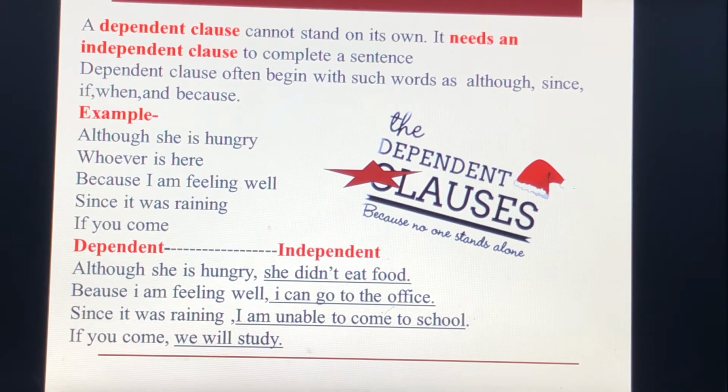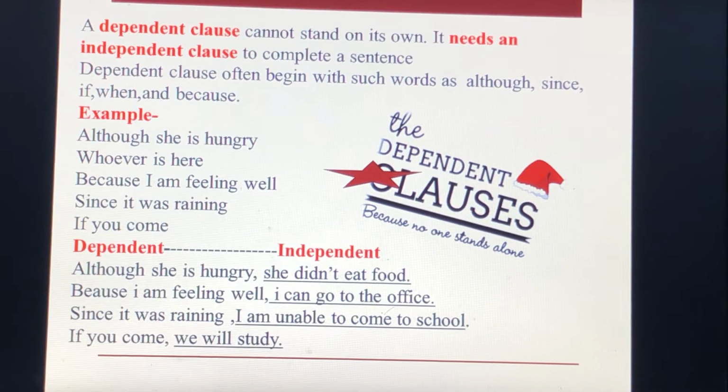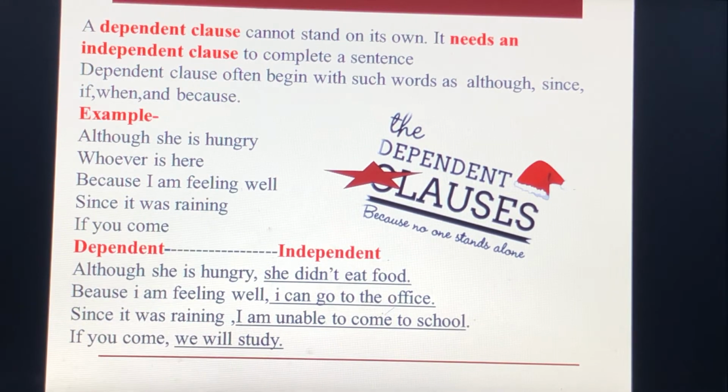We can see the examples in all the sentences are incomplete. It needs an independent clause to complete the sentence. So when we add an independent clause to it, we can see the difference. Dependent: although she is hungry, will add to independent: she didn't eat food. Although she is hungry, she didn't eat food.